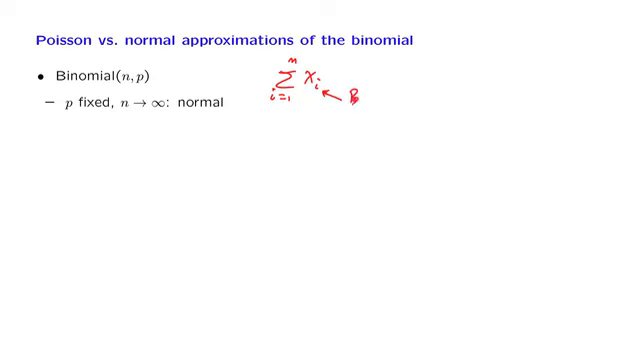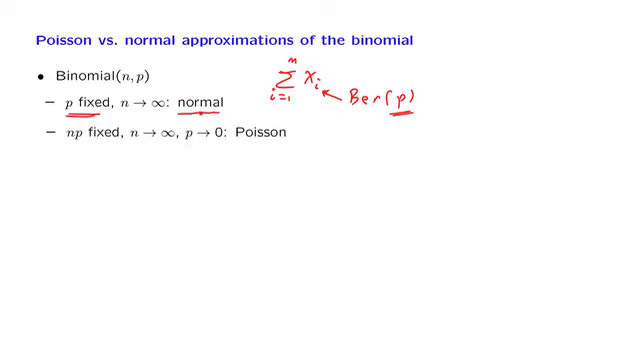To summarize, the situation is as follows. Consider a binomial random variable with some parameters n and p. Now let p be fixed and let n go to infinity. In that case, the binomial random variable can be thought of as the sum of n Bernoulli random variables, and those Bernoulli random variables have a parameter p which is fixed. So we're dealing with the sum of IID random variables from a fixed distribution, and this is the situation where the central limit theorem applies and we have a normal approximation.